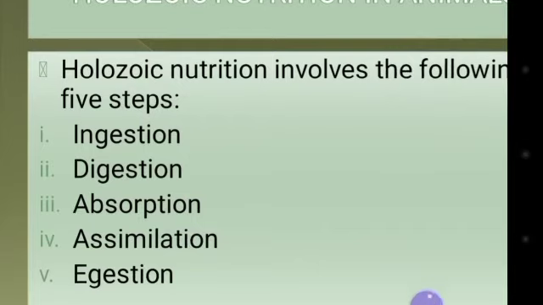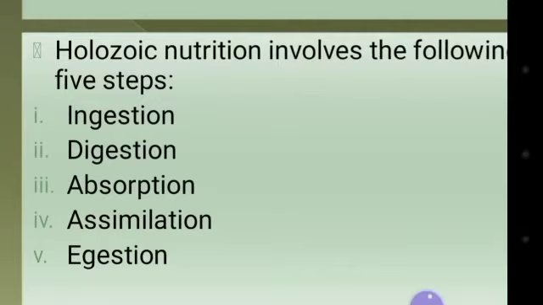There may be a specialized organ for ingestion such as the mouth, and in amoeba, pseudopodia. Digestion. Breaking down food into a simpler form is called digestion. Third one, absorption. Taking up the soluble form of food into the tissue is called absorption. Assimilation. Utilization of the nutrients for various body functions is called assimilation. Egestion. Removal of undigested or waste matter from the body is called egestion.